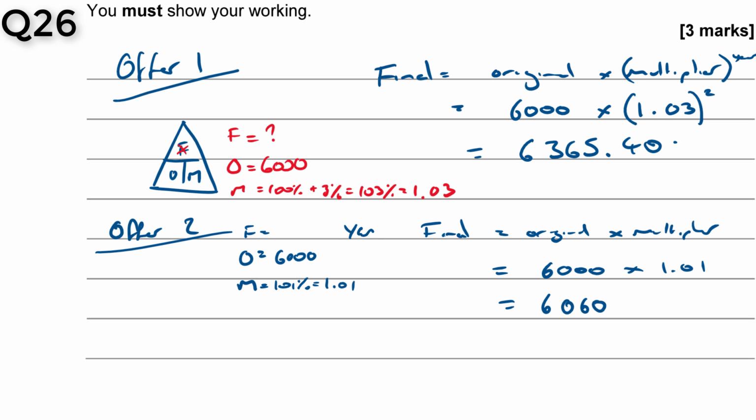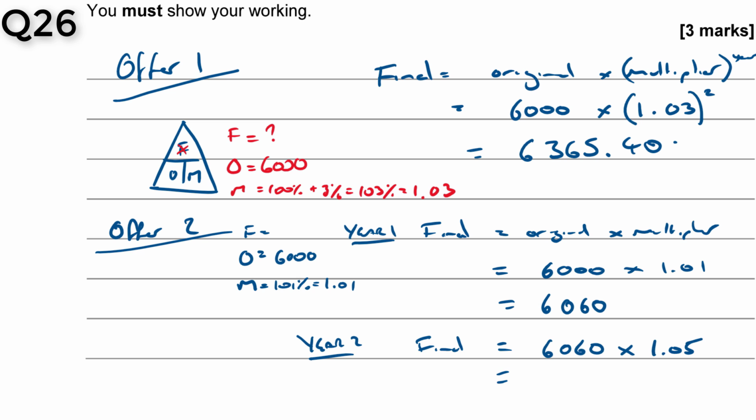So this is year 1. And then in year 2, my final is going to be my original, which is now 6,060 because it's what I got from the end of year 1, times my new multiplier of 1.05, because it's 5% in the second year.